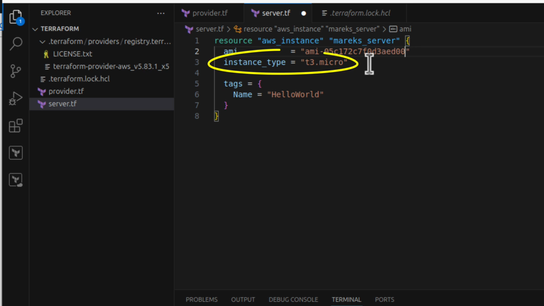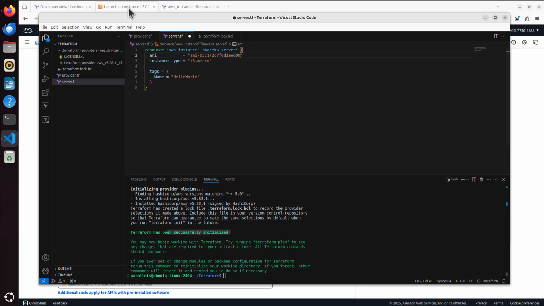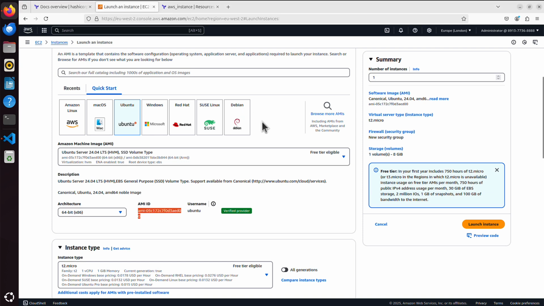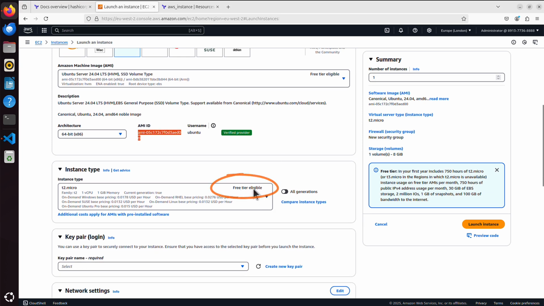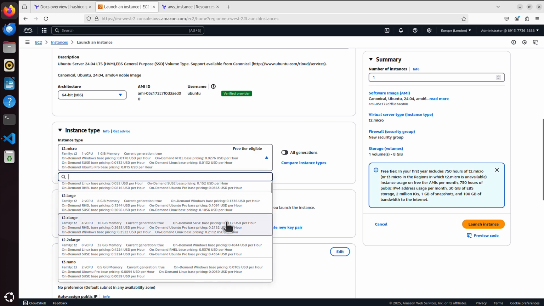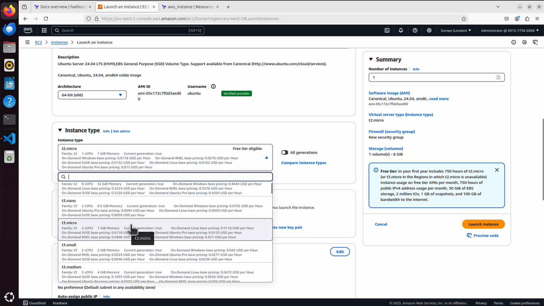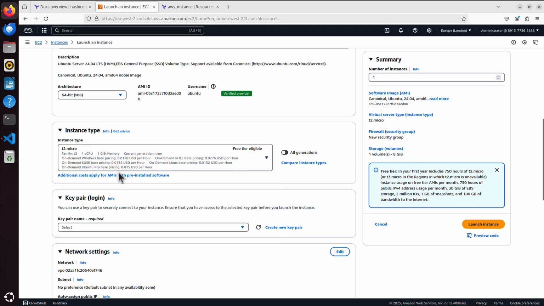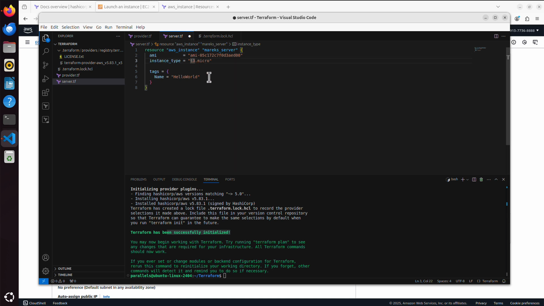Next is the instance type, and it's configured to t3.micro by default. That's what we copied, I mean. But if we go back again to this AWS account, remember that free tier eligible we were talking about when we were creating the AWS account. If we check, the t3.micro doesn't have that free tier eligible tag. That means we will pay for that. If you have a new AWS account, you've got that free tier, so I would suggest to use t2.micro instead, because that's part of free tier eligible services. So let's go back, and I will change that t3.micro to t2.micro.